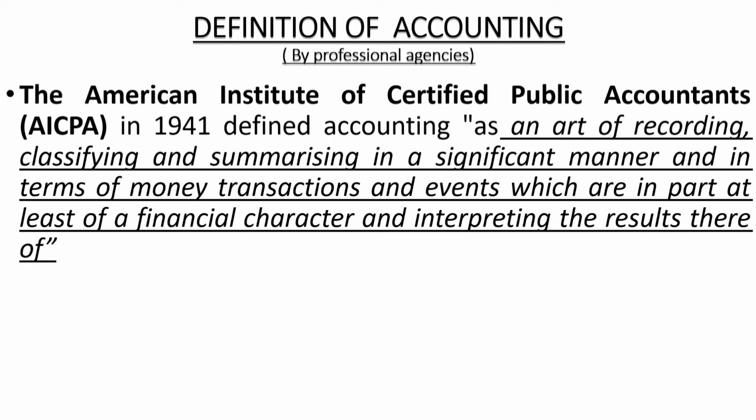Second is classifying. What is classifying? The recorded data has to be classified according to its nature. Suppose I say that a purchase is made, sales are effected, money is deposited into the bank. These are all different types of transactions. All these transactions are to be recorded in the books of accounts.